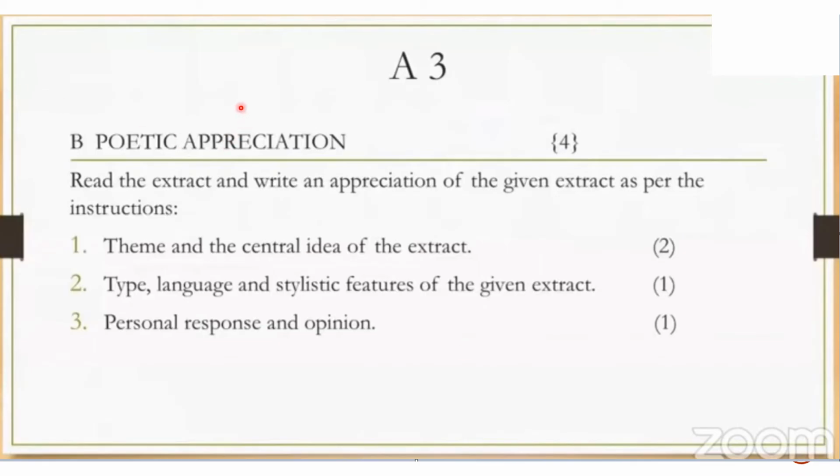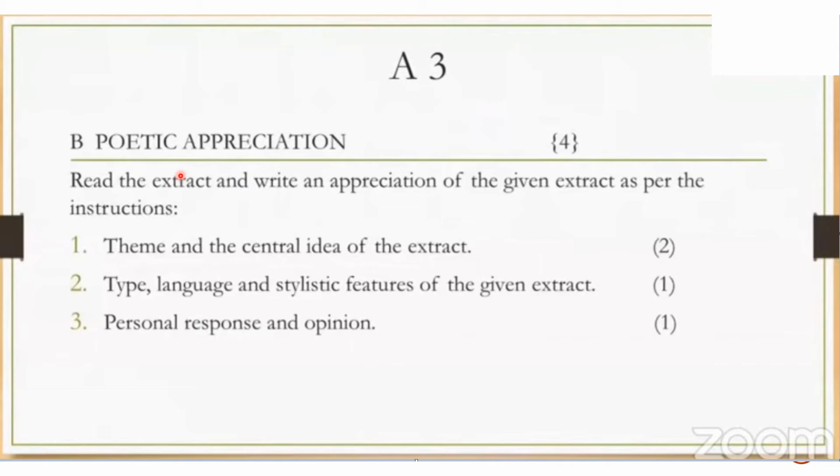Next, question number 3B, poetic appreciation, very, very important. So a given extract is given to you, and from that, why do you appreciate this poem? Why do you think that this poem needs appreciation? So write an appreciation of the given extract. This we have been learning from our 10th standard.